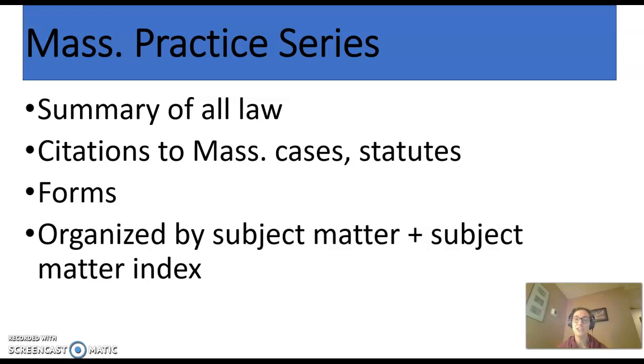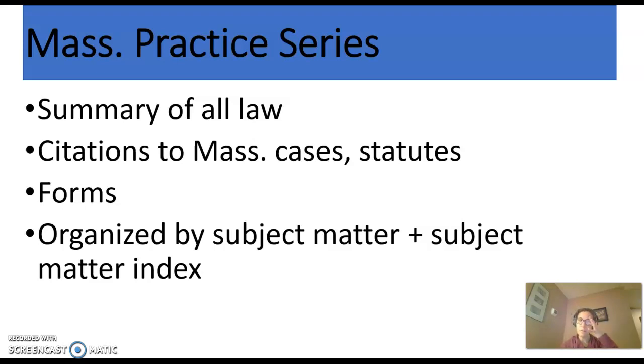The one that is actually very well used in Massachusetts that we don't have access to on Westlaw is the Massachusetts Continuing Legal Education Books, MCLE. That is our continuing education organization. They have a number of classes for attorneys and paralegals on all areas of Massachusetts law, and they publish a lot of books. Unfortunately, Westlaw doesn't give us access to MCLE, but you will probably see it and use it in your practice as well.